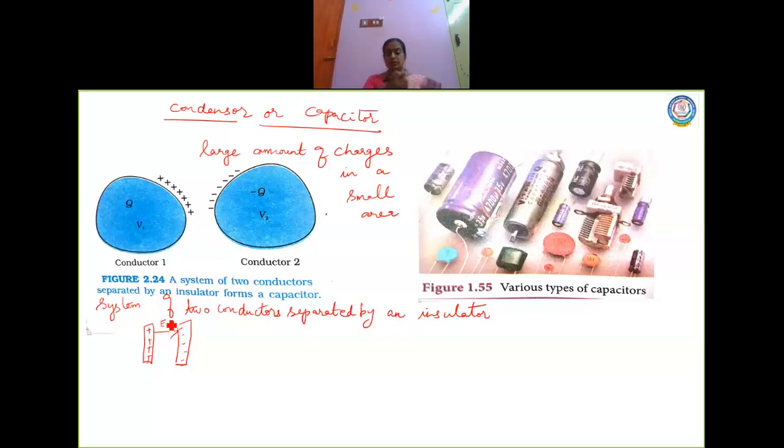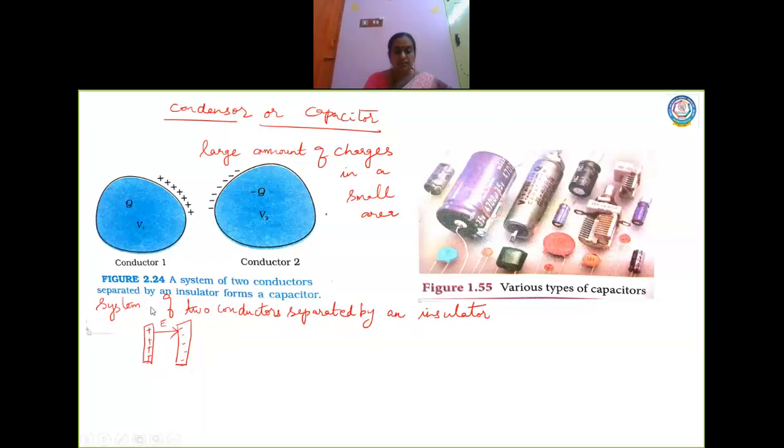Now, how about this electric field in this region? This electric field is proportional to the charges that are present. So the electric field is directly proportional to the charge. If you have more charges, you have more electric field. And if you are going to double, suppose, let us see how many charges are here, 4.